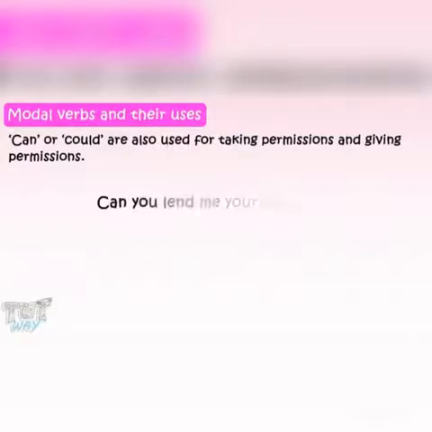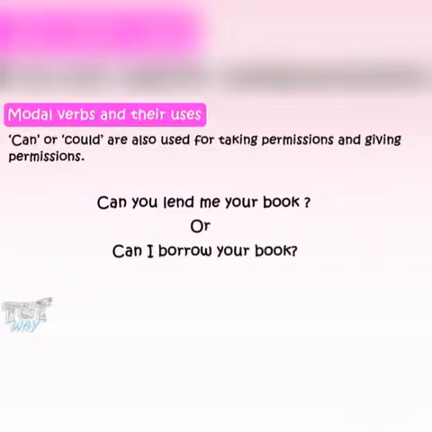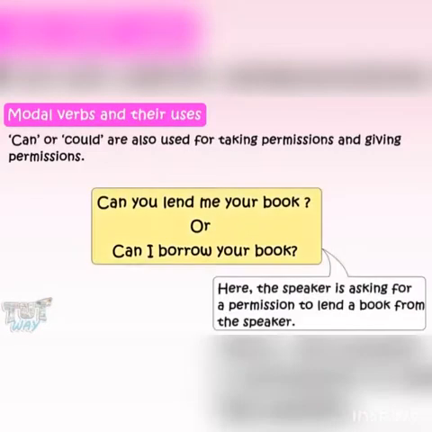Can or could are also used for taking permission and giving permission. For example, can you lend me your book? Or, can I borrow your book? Here, the speaker is asking for permission to borrow a book from the listener.